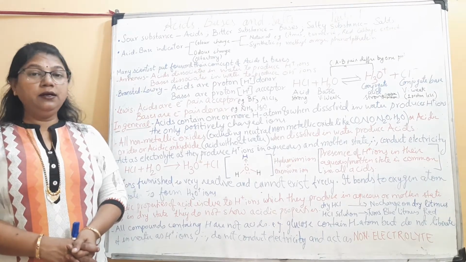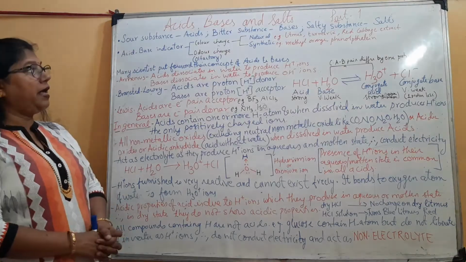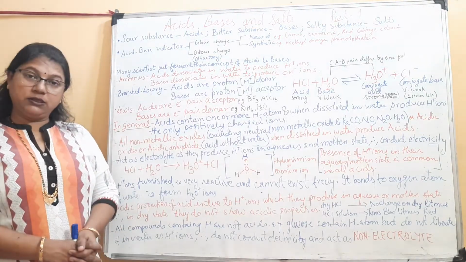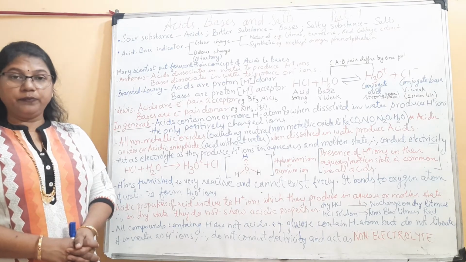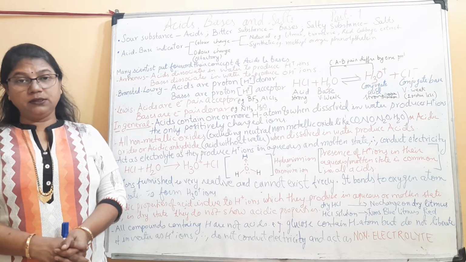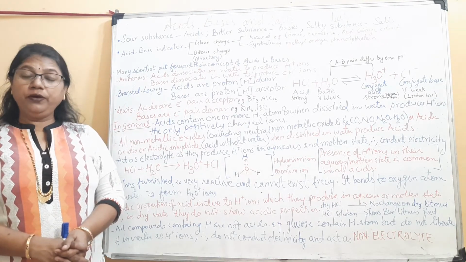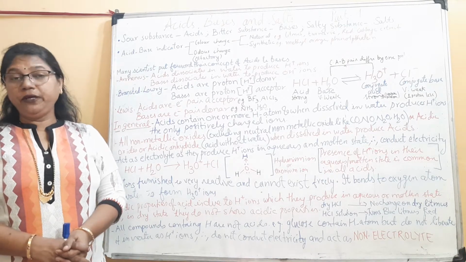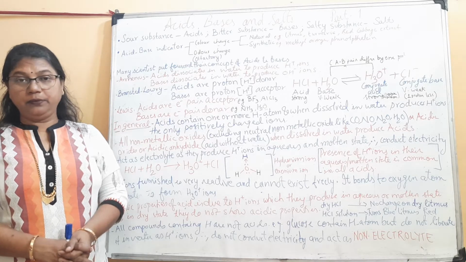Today we shall learn about these chemical substances under the heading acids, bases and salts. Today we will take up the first part of this chapter. Now students, there are certain complex substances which show different color change or different odor change in different media, like acidic medium or basic medium.